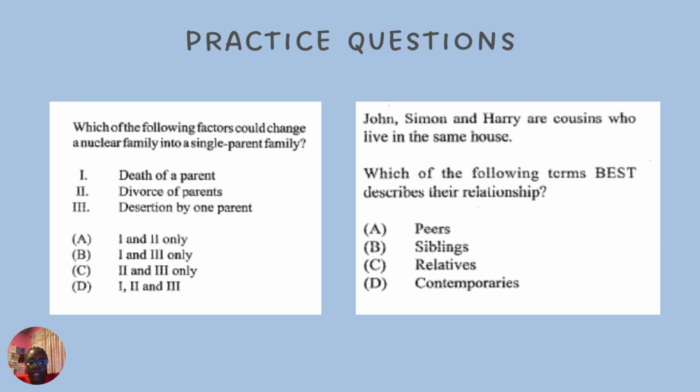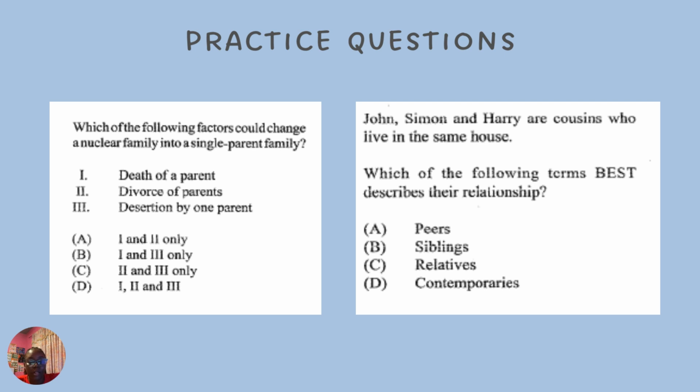Next question is John, Simon, and Harry are cousins who live in the same house. Which of the following terms best describe their relationship? So they would be called relatives. They are cousins, so therefore they couldn't be peers. We'll be looking at peers when we're looking at groups.